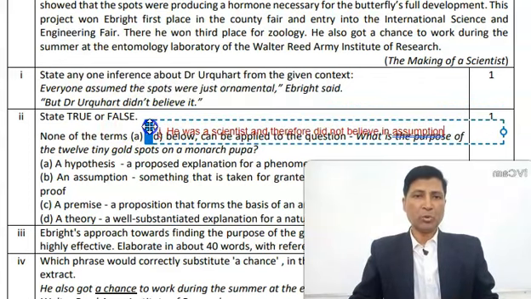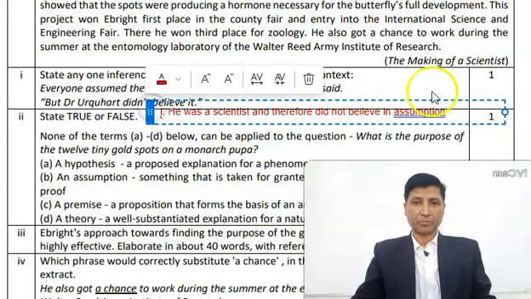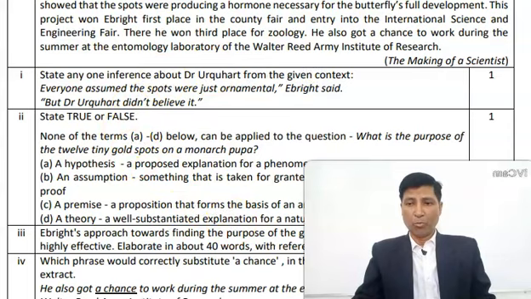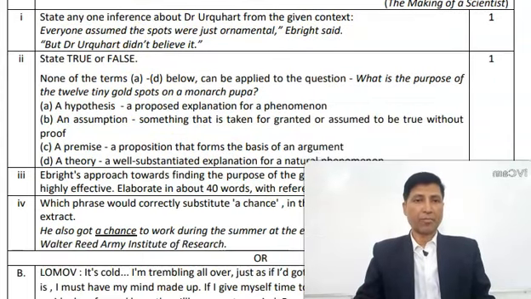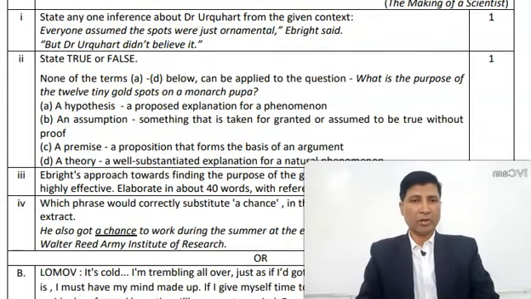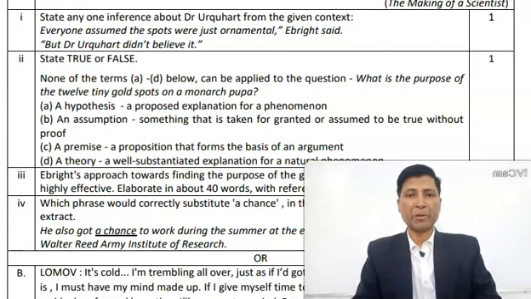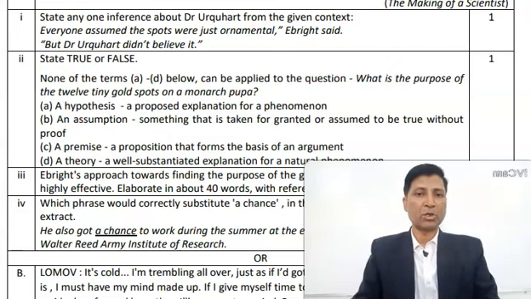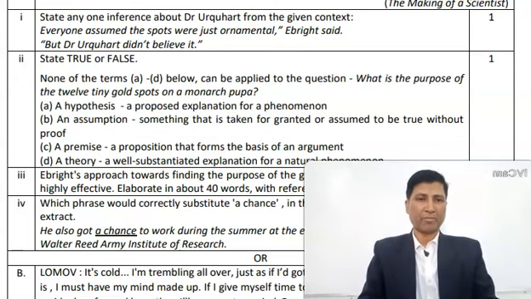Now moving on to second question. Write it down. Moving on to second question. State true or false. None of the items A to D below can be applied to the question. What is the purpose of the 12 tiny gold spots on a monarch pupa?